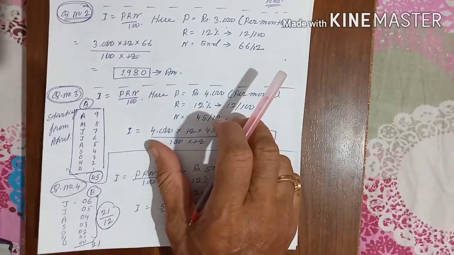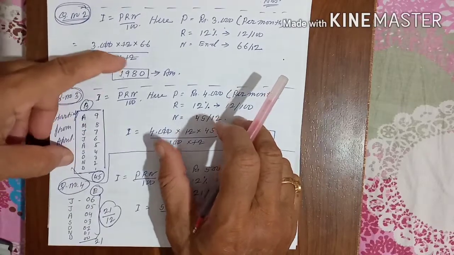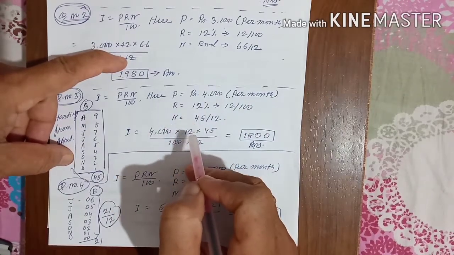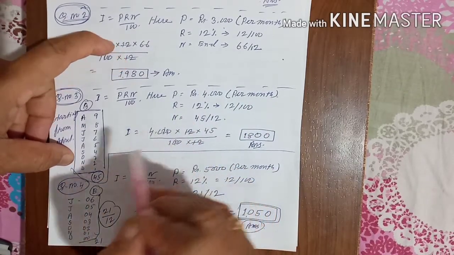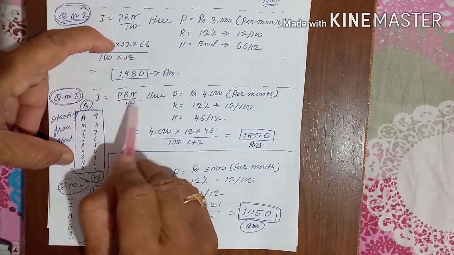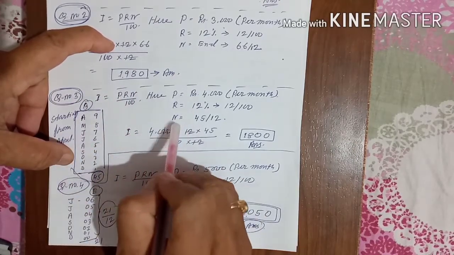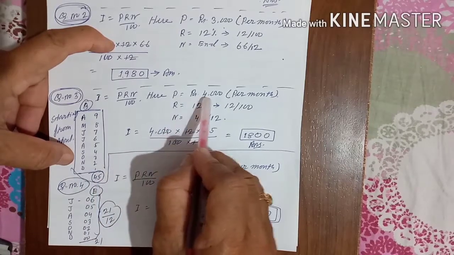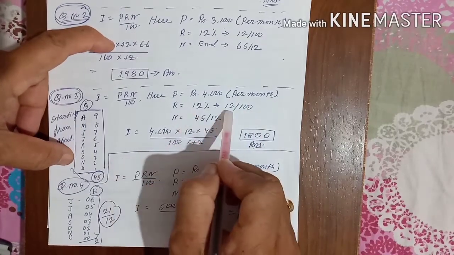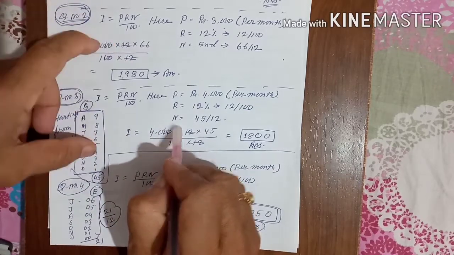The question says Mr. B withdrew rupees 4000 in the beginning of every month starting from 1st April. The formula for calculating I is equal to PRN divided by 100, the common formula for all. But where it changes is in place of N. P is equal to 4000, that is per month. Rate of interest is 12%, that is 12 divided by 100. Now N you have to calculate.